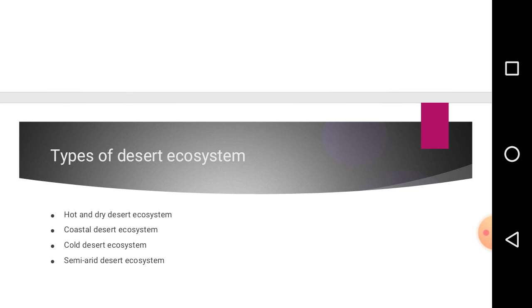Finally, we have the semi-arid desert ecosystem. This kind of desert has hard rock, stable ground, and fewer sand dunes, and it looks very similar to the hot and dry desert ecosystem. In addition to that, it also receives a lot more rainfall as compared to a normal desert ecosystem.